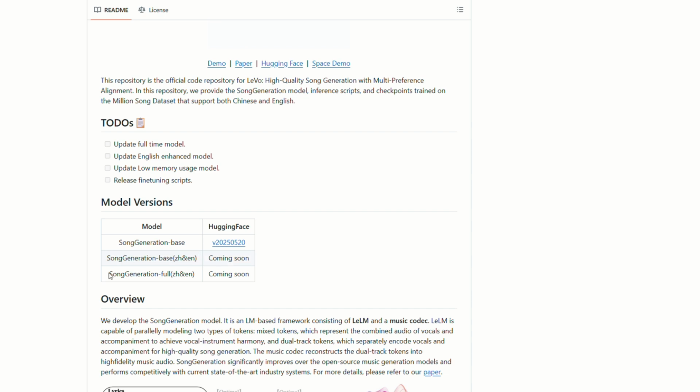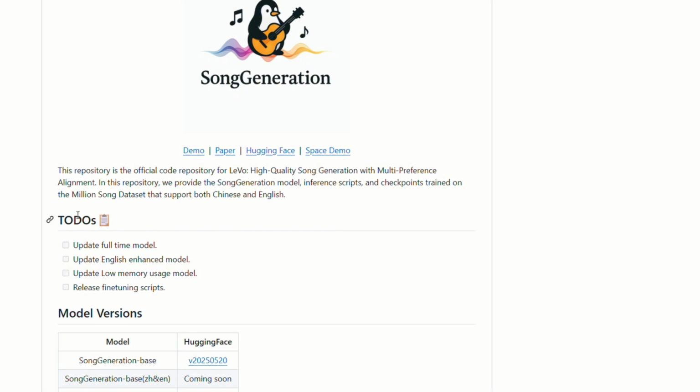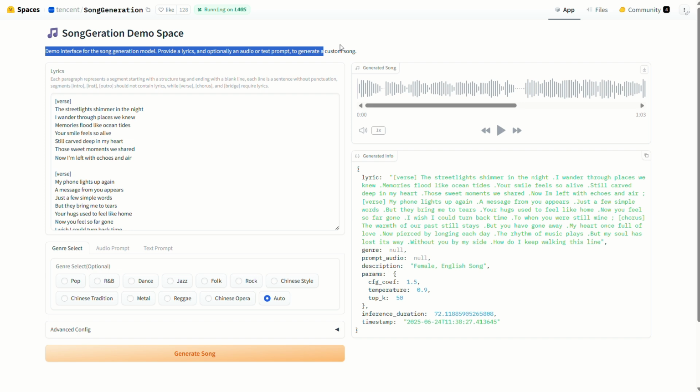Currently, they've only released the base model, but there's a lot more coming. As you can see, they are planning to release other versions of the model along with updated code. As you can see from their to-do list, they have some exciting updates coming, including a full-time model, an enhanced English model, a low memory usage model, and the release of fine-tuning scripts, which is fantastic. And not just that, they also released a Hugging Face demo to test out the model.